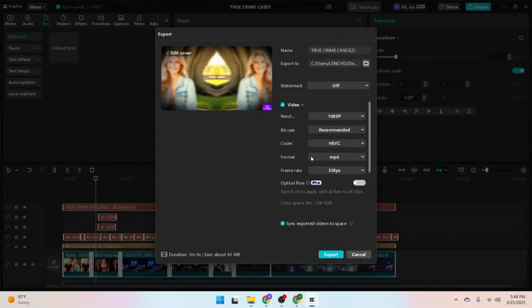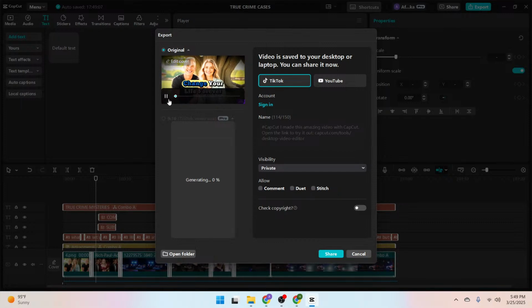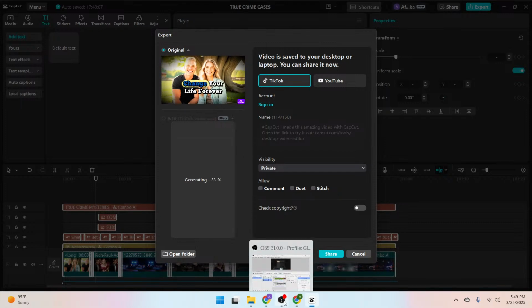I'm going to export this now. Type the name of this particular true crime case that you modeled. Then when exporting, select resolution as 1080p by 30 frames per second. These other options, bitrate, codec, and formats, they should be left at their default settings. Then go ahead to click on export, and it's going to start exporting immediately.